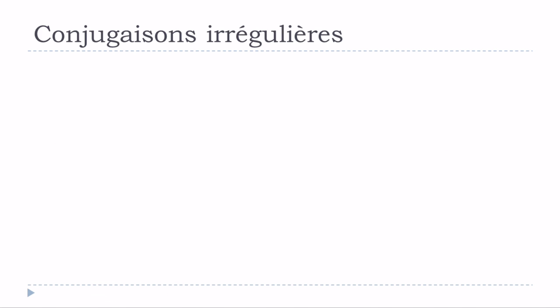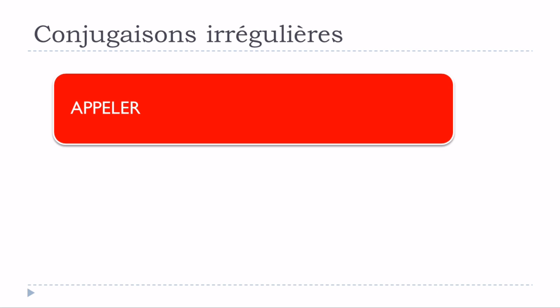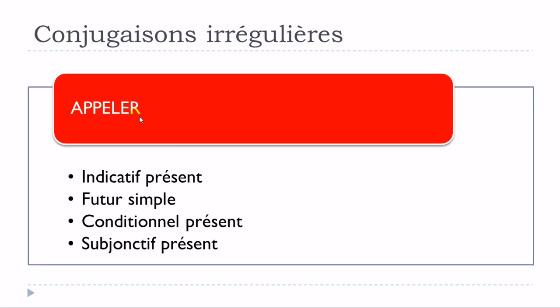So remember that all the verbs that belong to this family of the verb appeler, so appeler, s'appeler, rappeler, se rappeler, interpeller as well, will follow the rule for the endings, but they will have some modifications, and as we saw, it will concern l'indicatif présent, le futur simple, le conditionnel présent, and then le subjonctif présent.